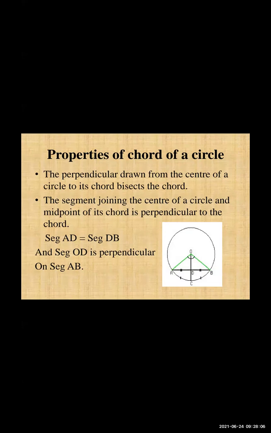Whatever chord is given to us, it bisects it. And if a line segment is joined from the midpoint of the chord to the center, then that line becomes perpendicular. So here we can see that segment AD is equal to segment DB if a perpendicular is drawn, and if AD is equal to DB, then OD is the perpendicular segment on AB. This is the property of a chord of a circle.